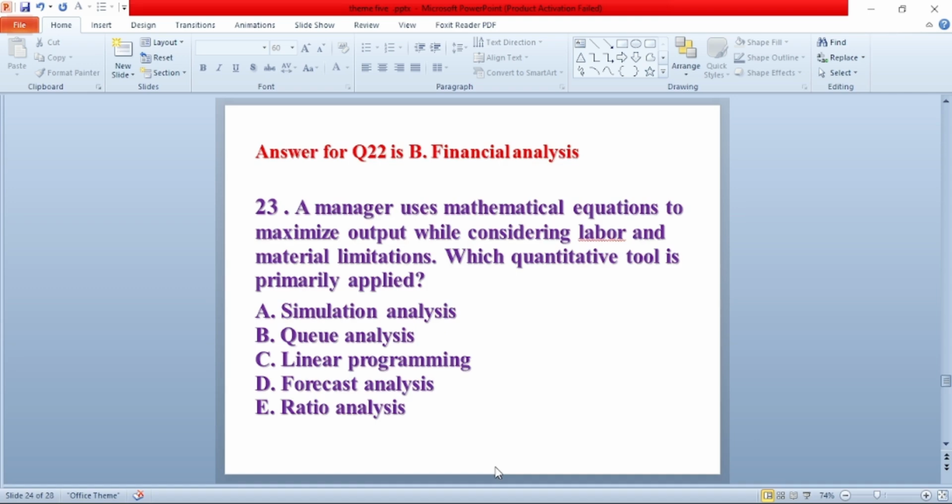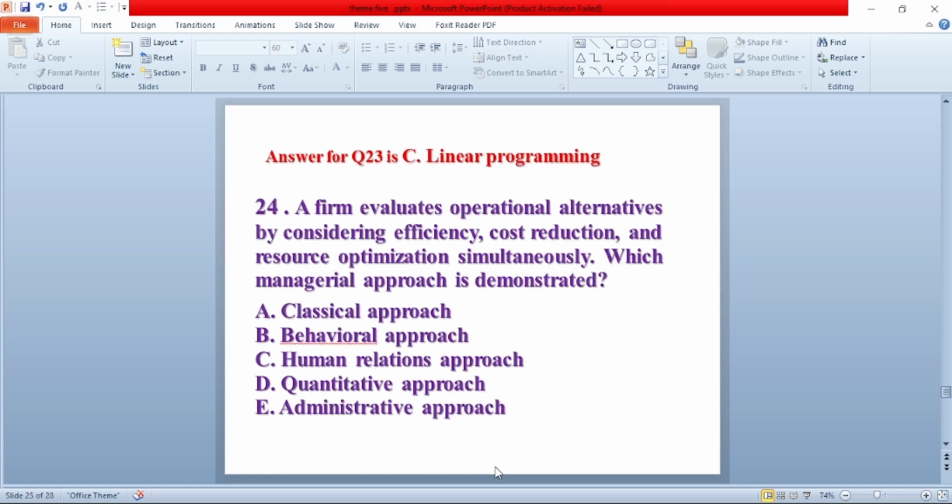Question number 23. A manager uses mathematical equation to maximize output while considering labor and material limitation. Which quantitative tool is primarily applied? A. Simulation analysis. B. Q analysis. C. Linear programming. D. Forecasting analysis. E. Ratio analysis. The answer for this question is C. Linear programming.